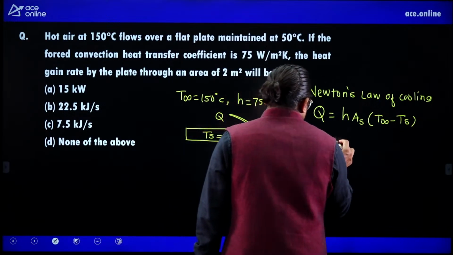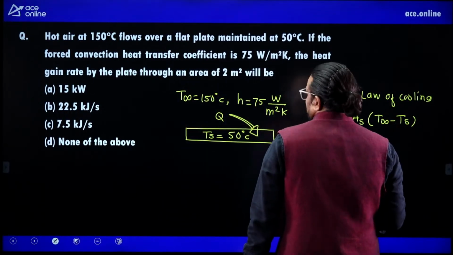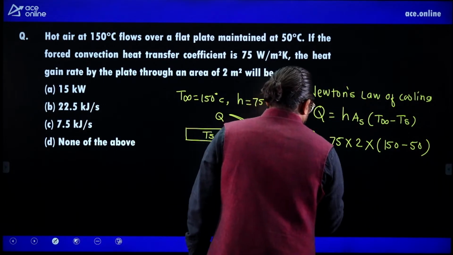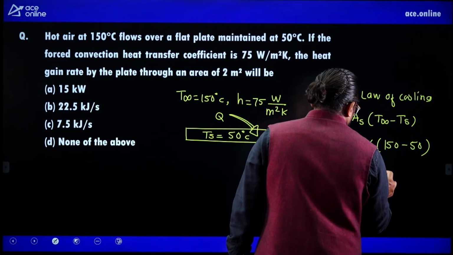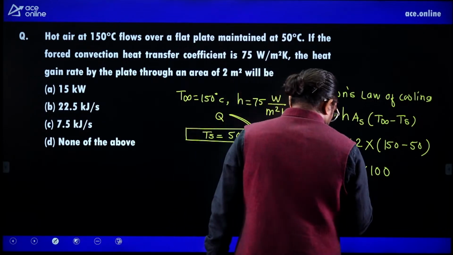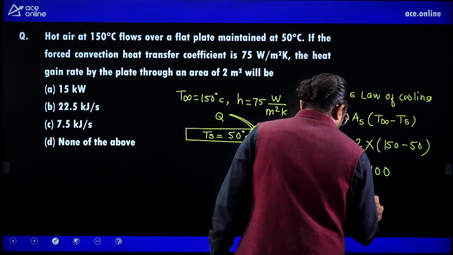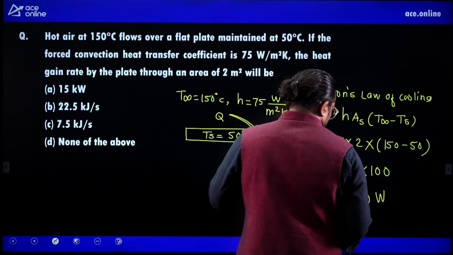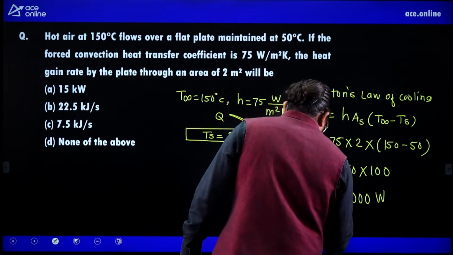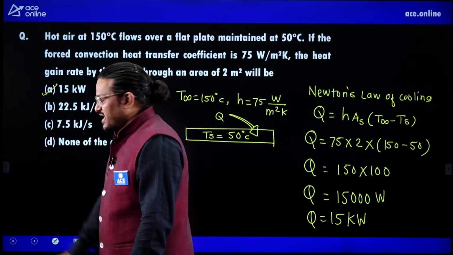h is 75, surface area is 2, and the temperature difference is 150 minus 50, which is 100. So Q is equal to 150 into 100, which is 15,000 watt. But the question asks for kilowatt, so dividing by 1000, we get 15 kilowatt. So A is the right answer.